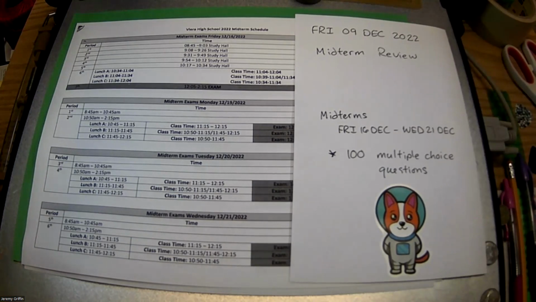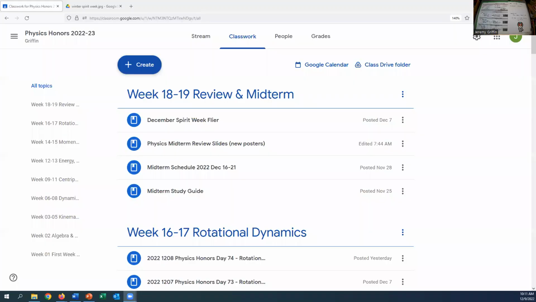All right, flip my screen over here. Here is Google Classroom. Let me show you what I have here. Midterm study guide, that's that half page. I'm kind of wary to click on some of these because I clicked on one earlier and it just disappeared. But that half page in front of you with 100 questions on it is under midterm study guide. Midterm schedule, I just showed you that, so that's right there.